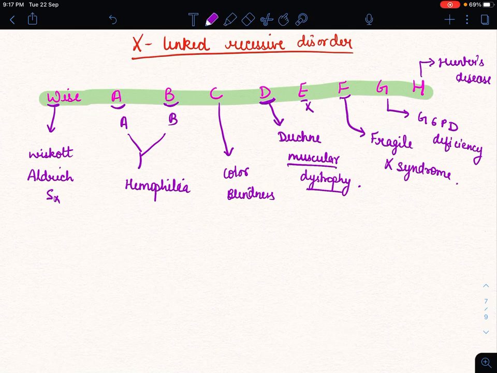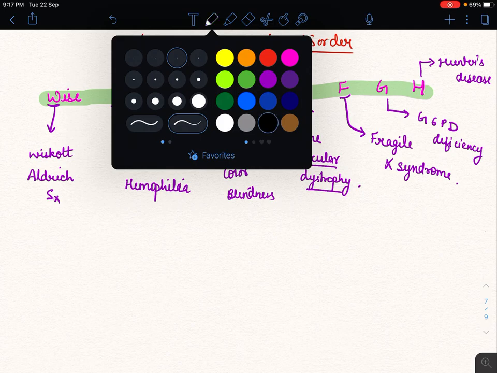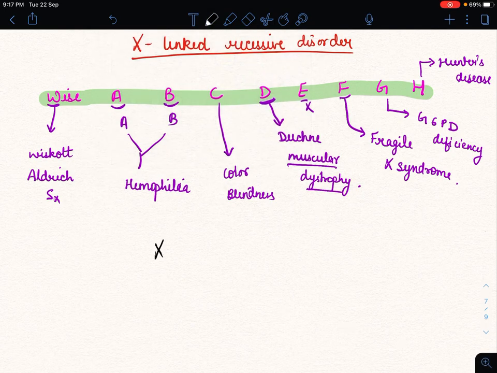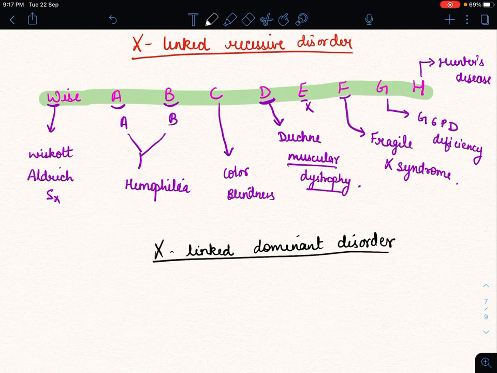Now our next disorder is X-linked dominant disorder.